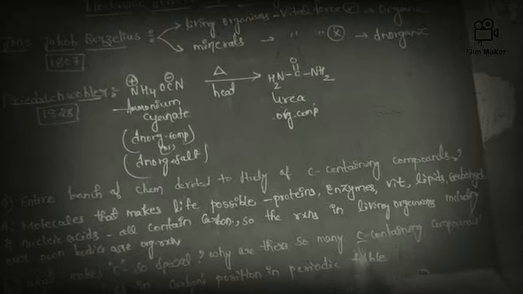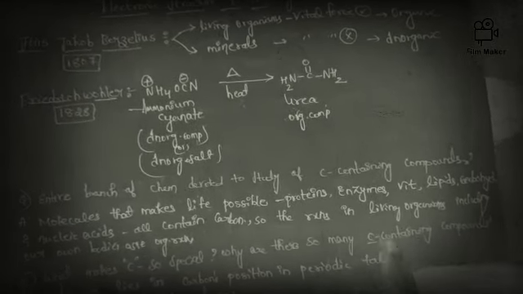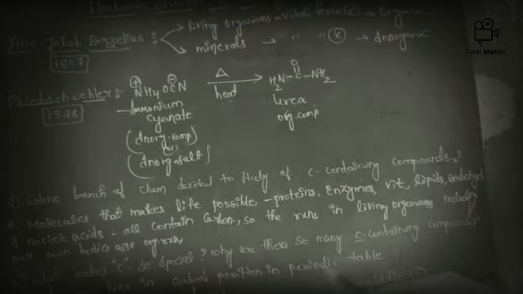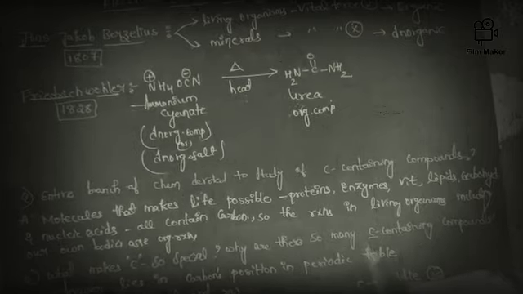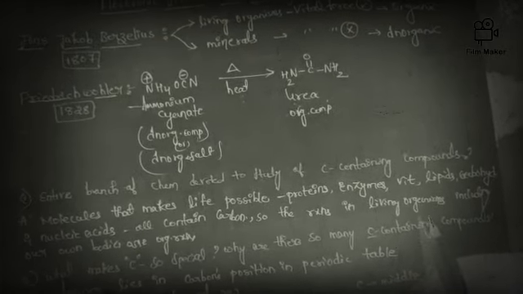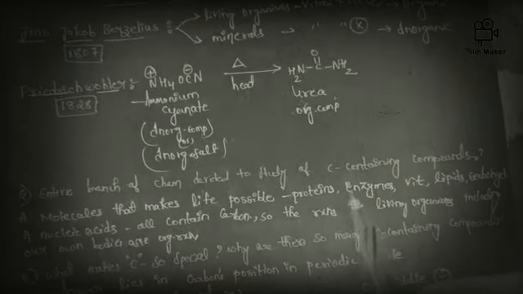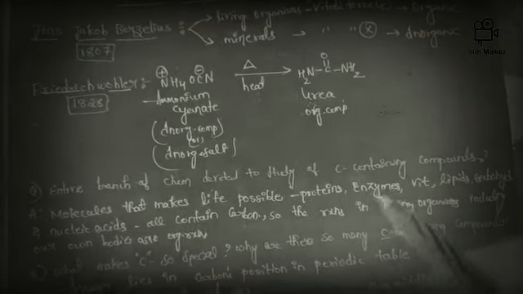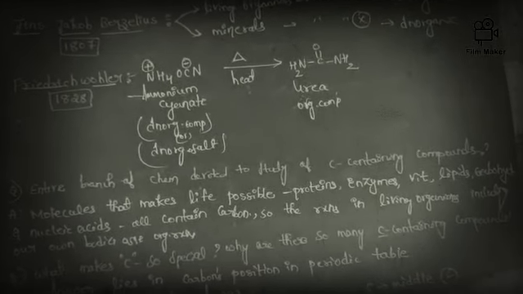That means in our body organic reactions are occurring. That's why the branch of chemistry is devoted to the study of carbon containing compounds, because the molecules containing carbon are making our life possible.